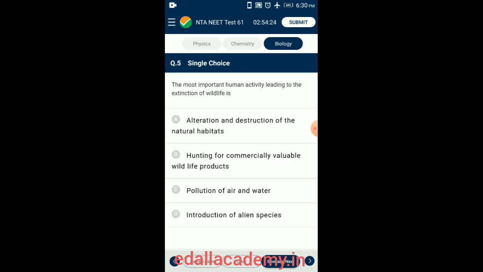Let us go for question number 5. The most important human activity leading to the extinction of wildlife is. Habitat alteration and destruction of natural habitat causes the destruction of breeding grounds, shelter, and sources of food. Destruction of natural habitat is the primary threat to biodiversity.